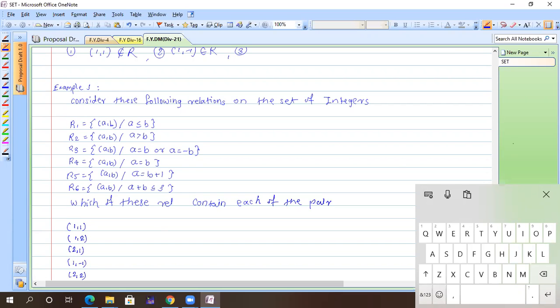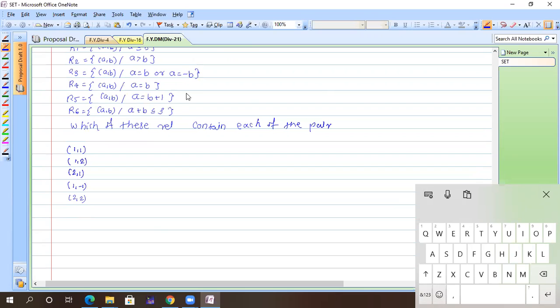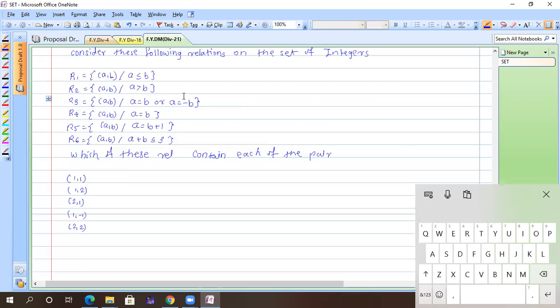Okay, so tell me now. So yes, we have relations also. These are the relations on integers. So Z cross Z, we have relations. Now tell me, 1 comma 1 is a part of which elements, which relations? R1. Okay, so we can write down 1 comma 1 is in R1 comma only R1.